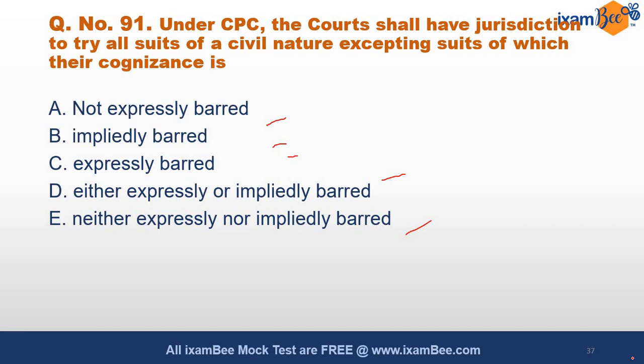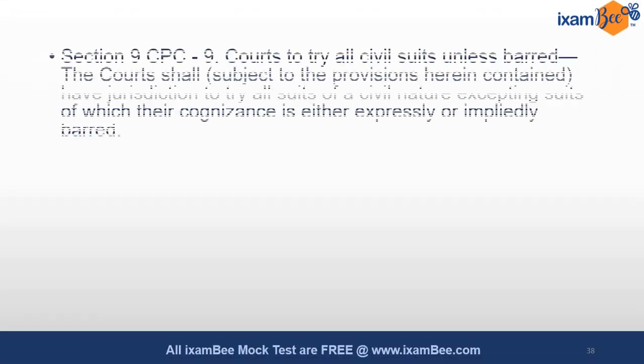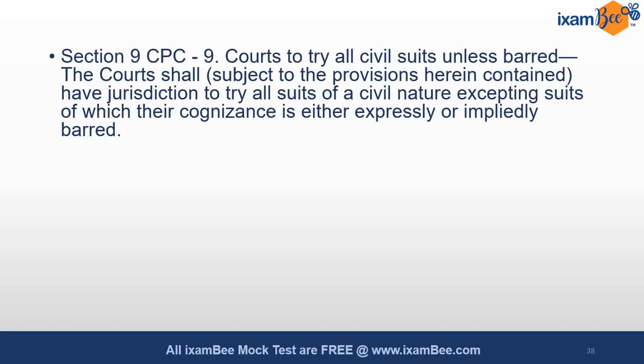And yes, which section is that? Reading the options, the section should click into your mind, and the option is D, either expressly or impliedly barred. And this has been directly picked from section 9 of CPC, that the courts can try all the civil suits unless barred. Expressly or impliedly barred, civil nature suits, their cognizance can be taken by civil courts.